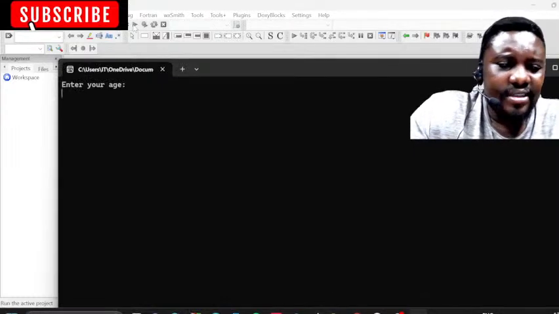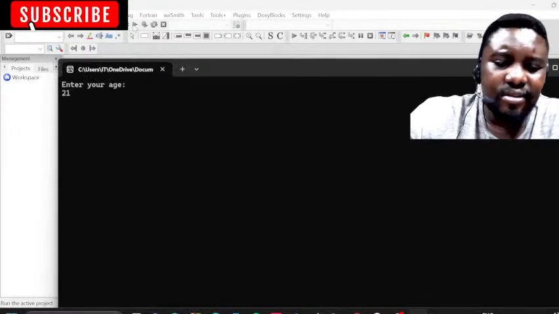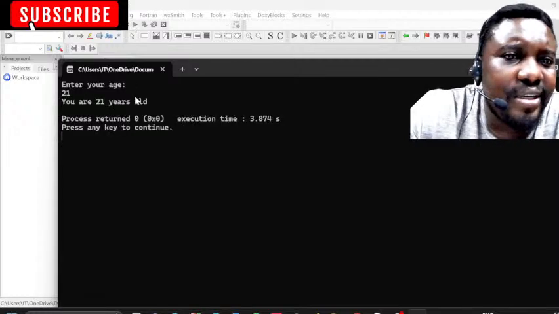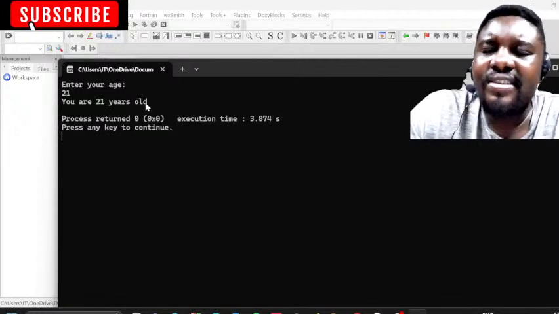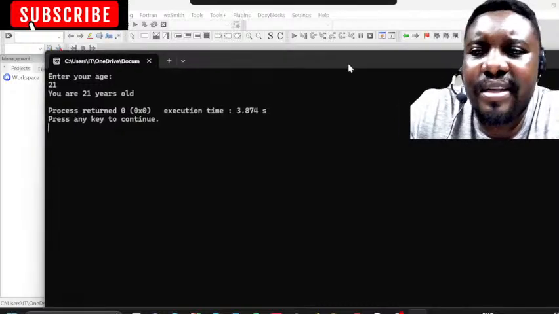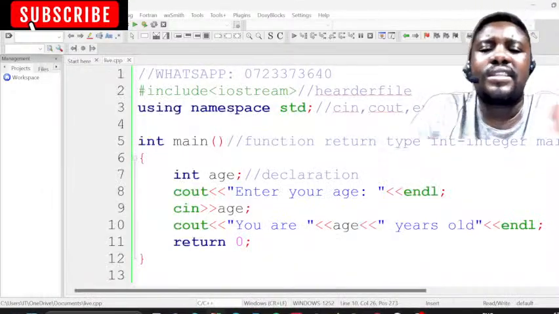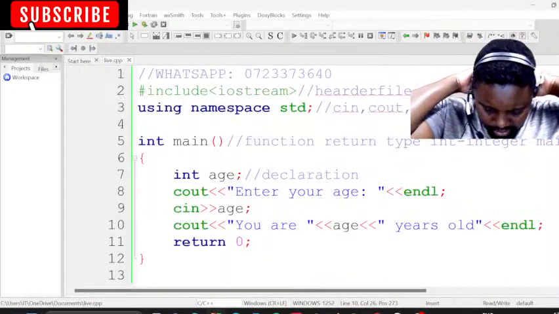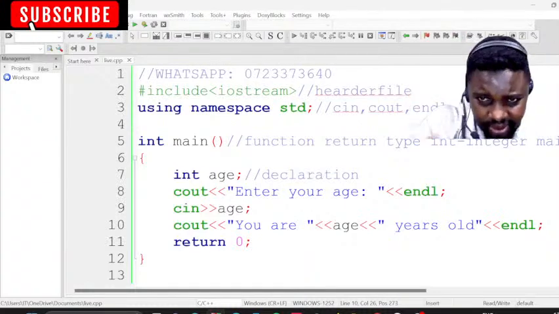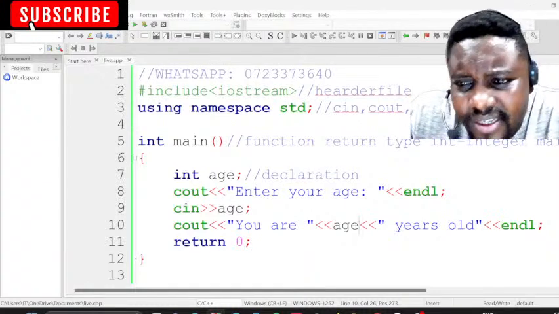Then I'm just going to say I'm 21, and it says your age is 21. You are 21 years old. You see, that's how it works with C++. But it goes deeper than this. It goes more and more deeper. So now we're going to do a challenge.